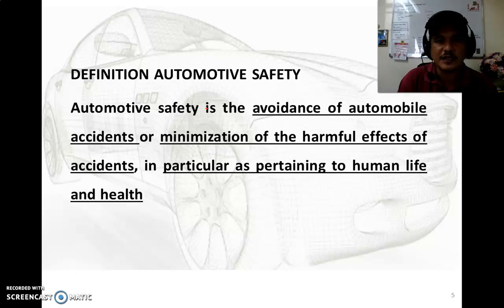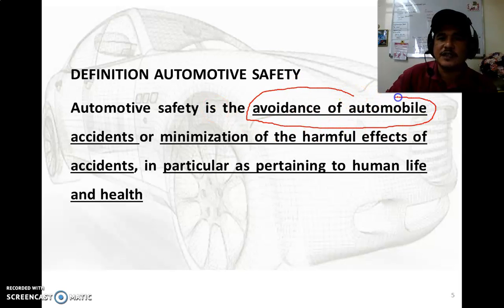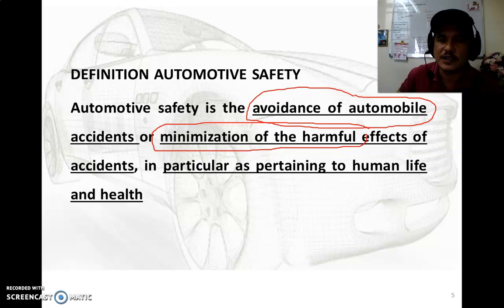Number one is avoidance of automobile accidents. The second is minimization of the harmful effects of accidents, particularly pertaining to human life and health. So automotive safety is accident avoidance and mitigation of injury.